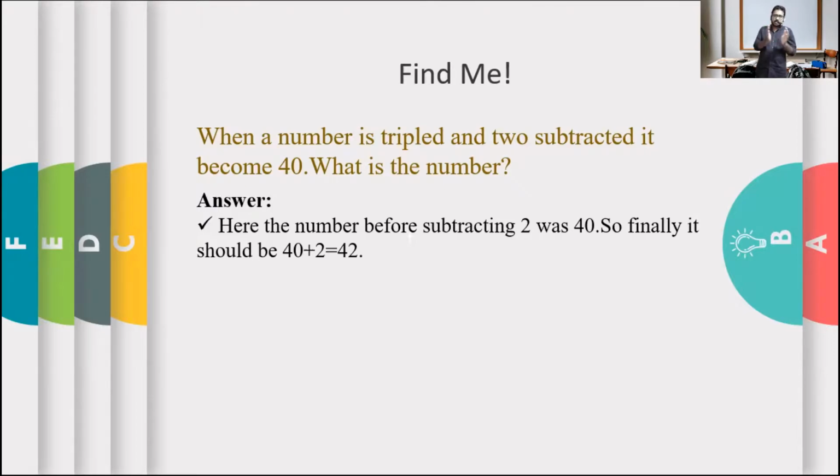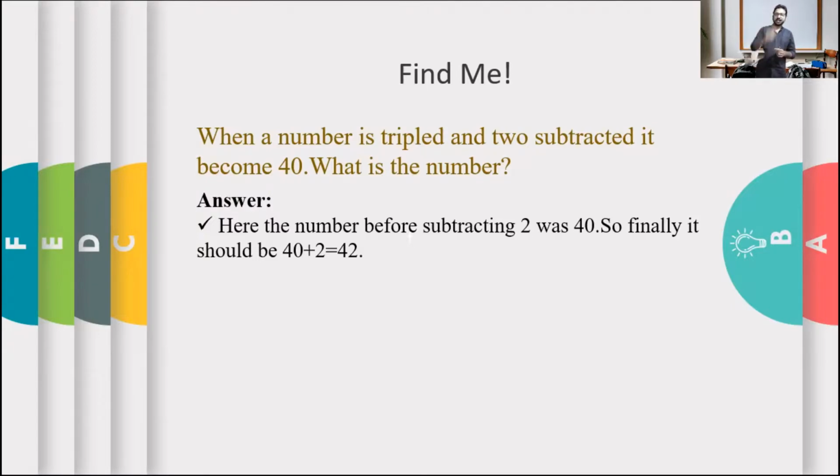Now let's think about the previous phrase. It says a number is tripled, which means what? Which number? That number is what we have to find. But we know the answer, right? Our required number should be what? It says that the 42 is got by multiplying our required number by 3. So our required number should be what? It should be the division of 42 by